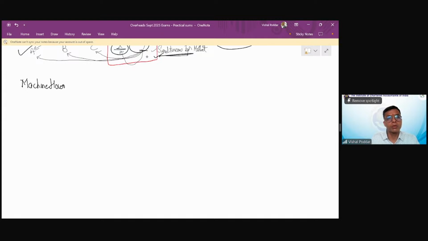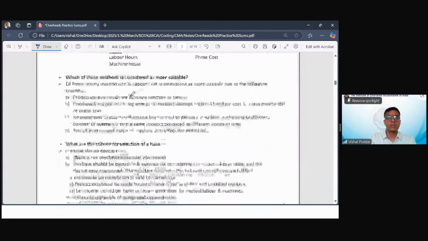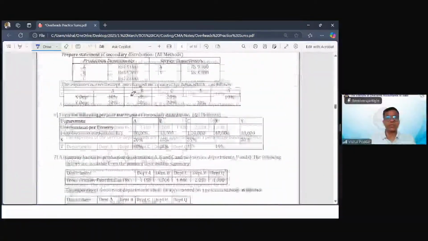machine hour rate sums. What is machine hour rate sums? Where my production department is mechanized department, and since it is a mechanized department, I am using machines for doing the production. Now, when I'm using machines for doing the production, my base would be machine hours. And with this as the base, now I have to find out overhead charging rate or overhead recovery rate. How we find out that is what is my next category of sums, which is called as machine hour rate sums.